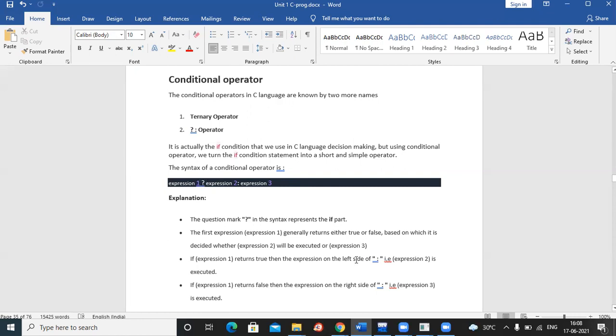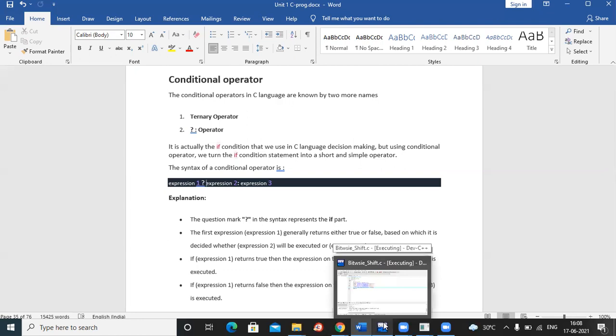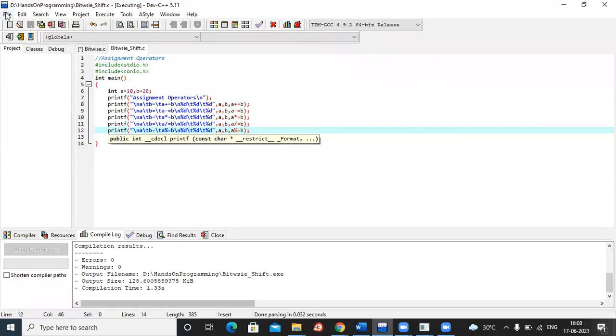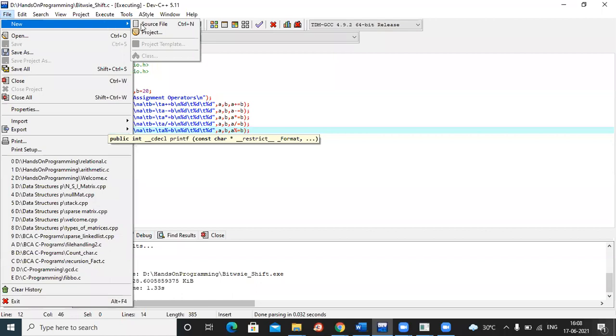समझ में आया? Whatever I have told you orally, that is given here in the written part. Whenever you are free, just go through this and read it carefully. You will understand much more clearly. Let us go back to the execution part and write a program.